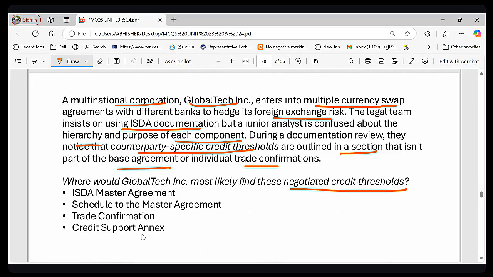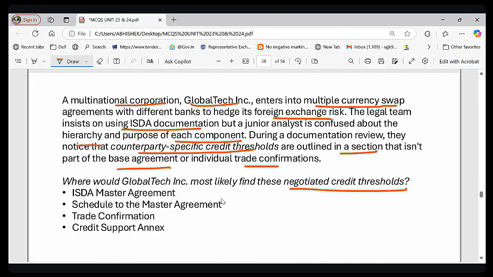So what happened is that Global Tech is an MNC, entering into a multi-currency swap to hedge its foreign currency risk, but there is a document called the counterparty specific credit threshold. They are mentioned in a section that is not part of the master agreement or trade confirmation. So where should this negotiated threshold be? What do you think the correct answer to this question is?